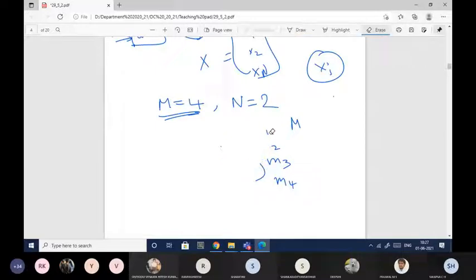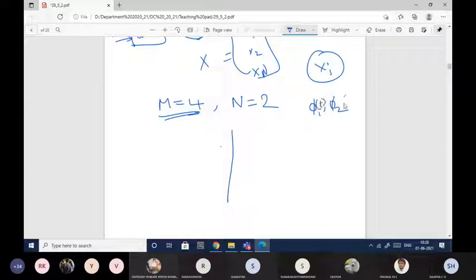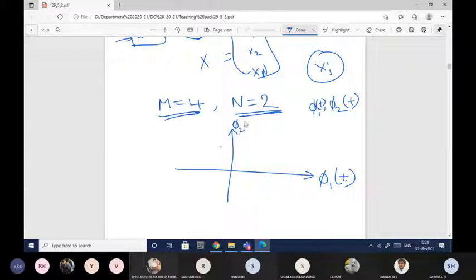That time it will become more clear for you, but here I'll just show you how the decision will be taken. Let me consider n is equal to 2. It means that I have phi1 and phi2, phi1 of t and phi2 of t, two orthonormal basis functions. N indicates the number of orthonormal basis functions. This is my signal space. In the signal space, I have 2 orthonormal basis functions which form the coordinates phi1 of t and phi2 of t.